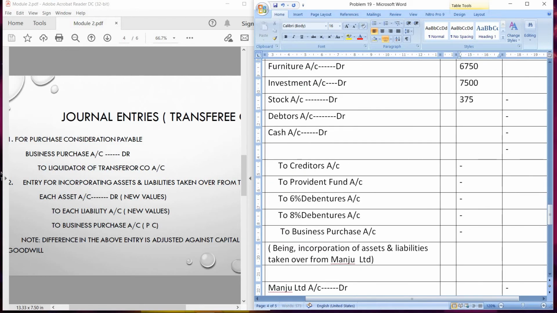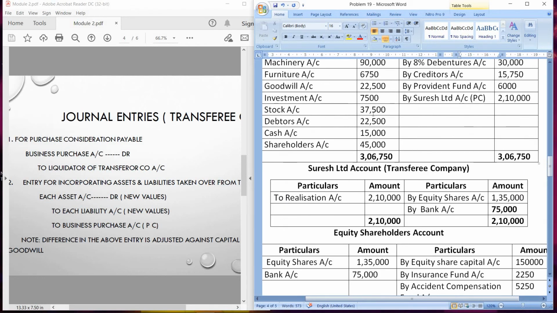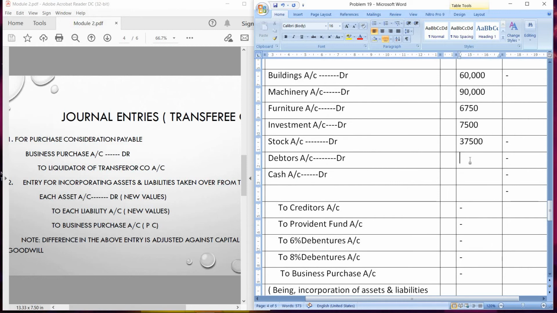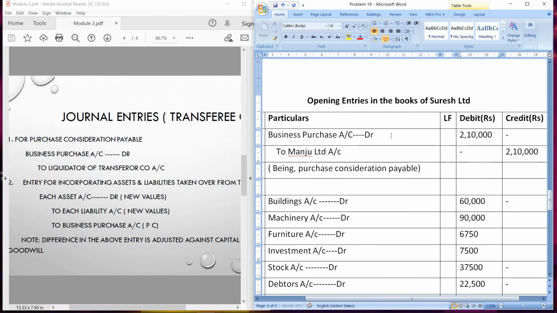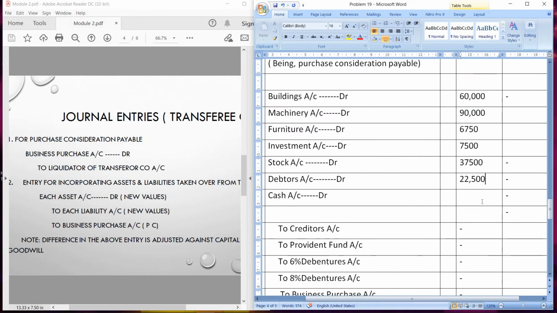37,500. Then debtors account debit, 22,500. And then finally you have cash account, that is 15,000. Okay, so each assets we have taken.